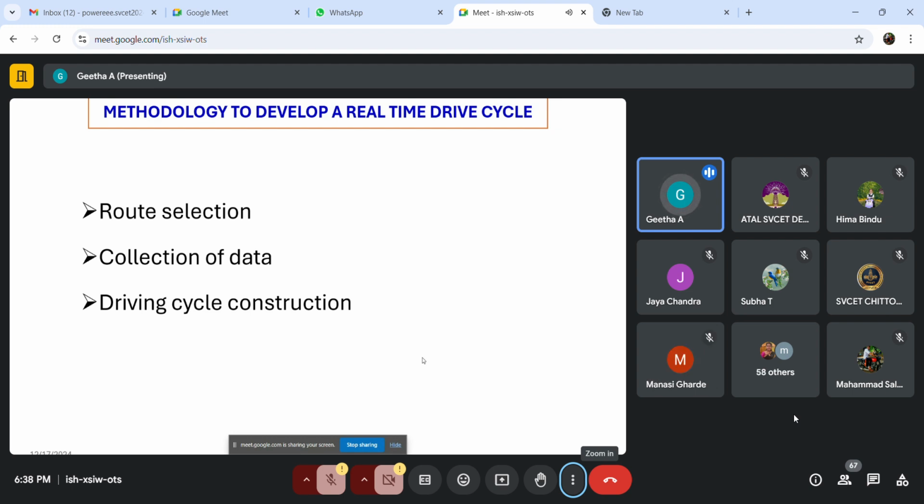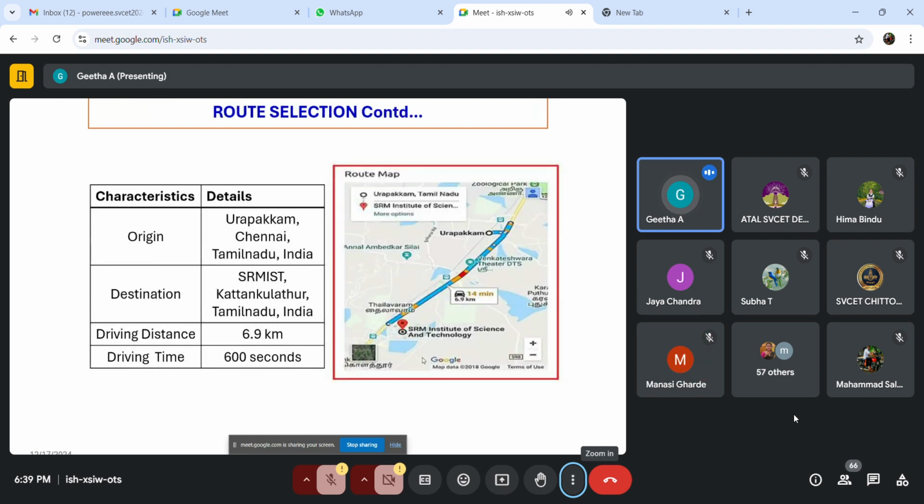First one is you have to choose the route for which you're going to generate a driving pattern. Then you have to collect the data. What kind of data do we need? That is the velocity of a vehicle, right, with respect to time. Those data you have to collect by using sensors. And then we have to generate our own driving pattern. Okay, I will show you one case study on how to generate a driving pattern on your own.